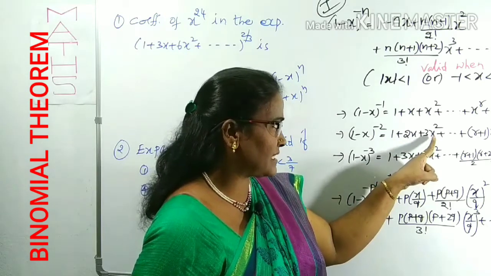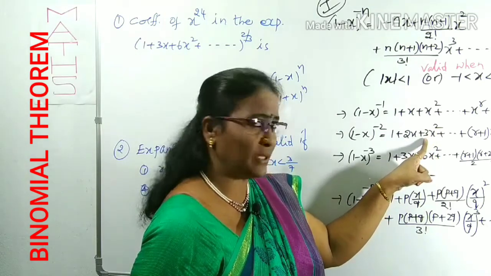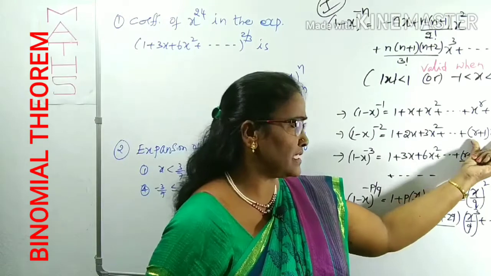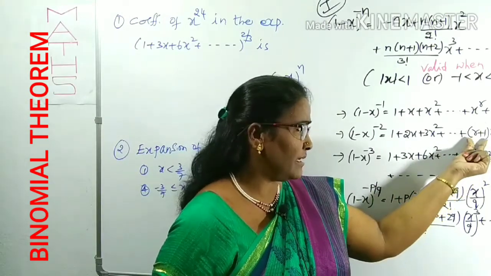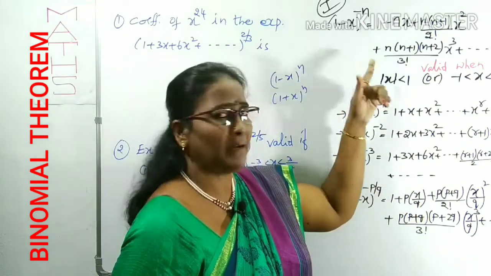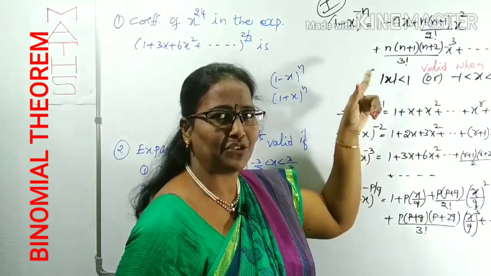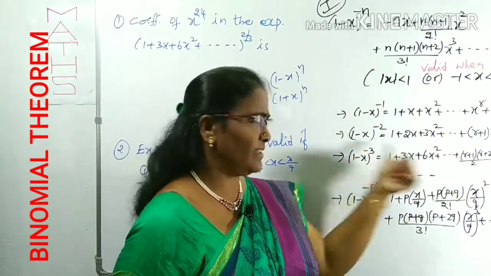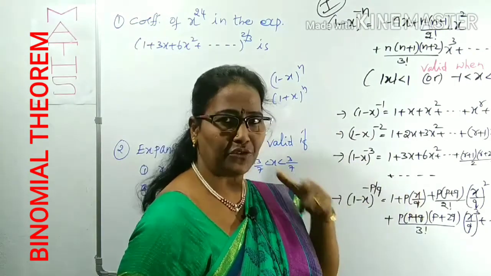What is the next term? X square, the power of x is 2, the multiple is 3, 1 extra. Similarly, what is the general term? The power of x is r, then the multiple is r plus 1, and so on. These are obtained by the substitution of n value. These are the first three we have to know first.